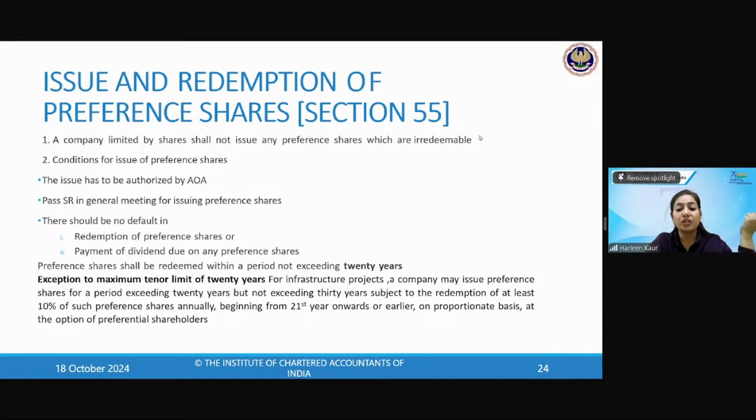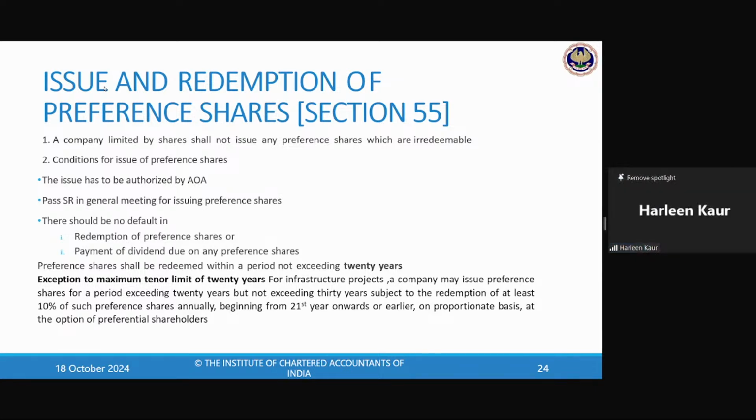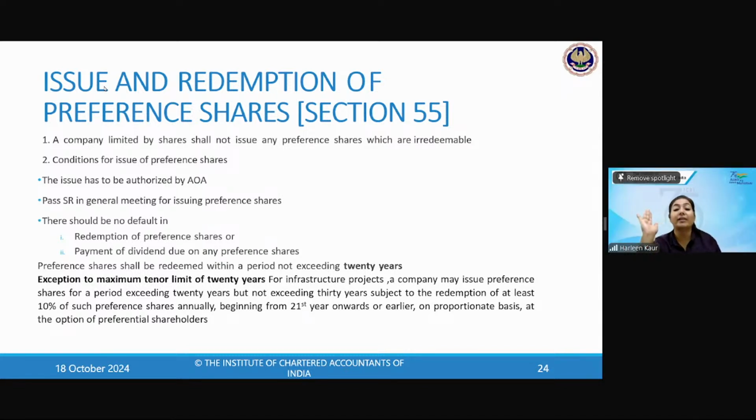But if it is an infrastructure project company, the company which is into infrastructure projects, that company can issue preference shares for a period exceeding 20 years, but not exceeding 30 years. So if it is an infrastructure company, they have issued preference shares in 24, then they can redeem it maximum by 2054. So 2024, they have issued it, 2054, not beyond that; exceeding 20 years, but not exceeding 30 years.